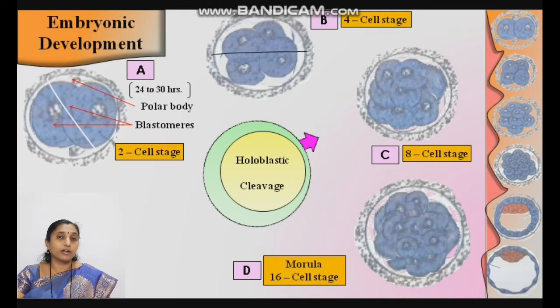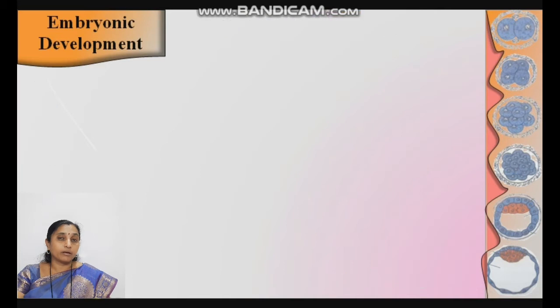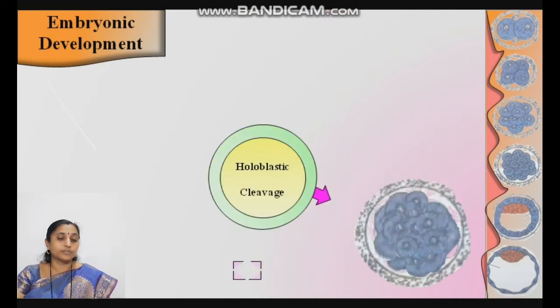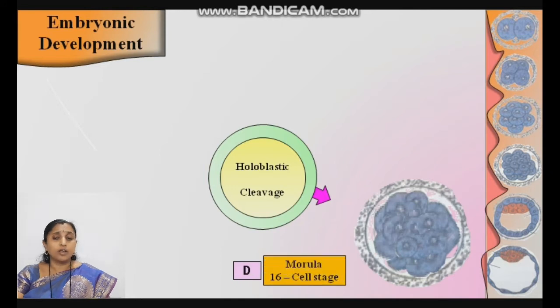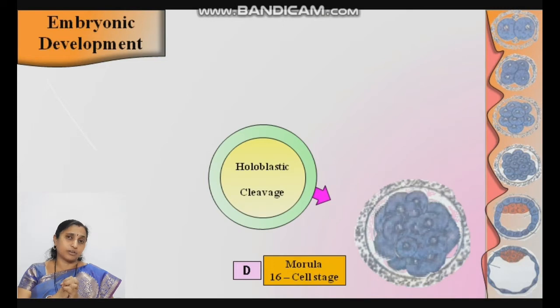This morula further undergoes change to form the blastula, that is the blastulation process. See here, the morula stage, the 16 cell stage. Out of these 16 cells, some cells are small and some cells are larger.